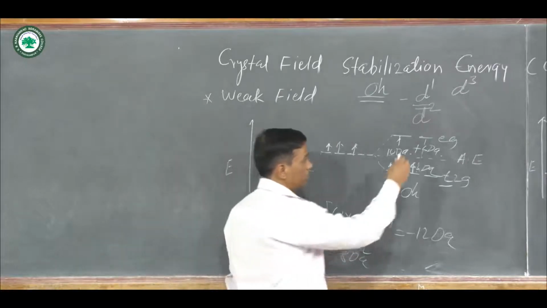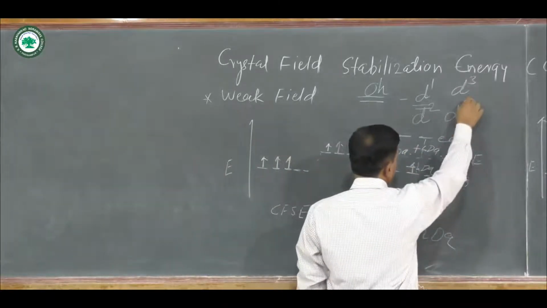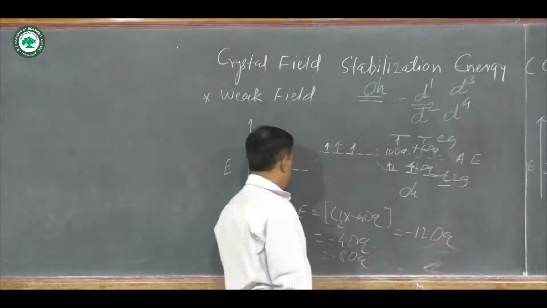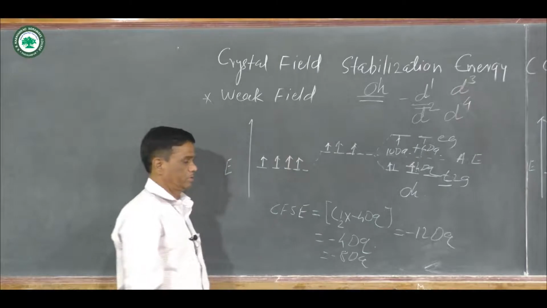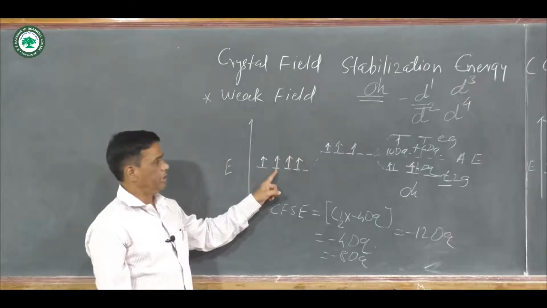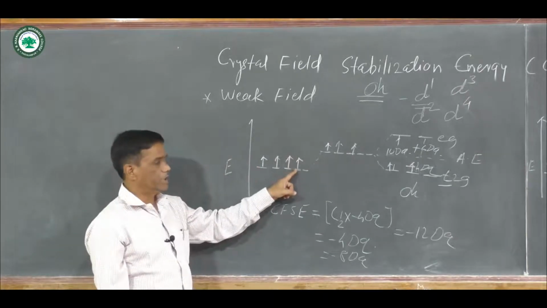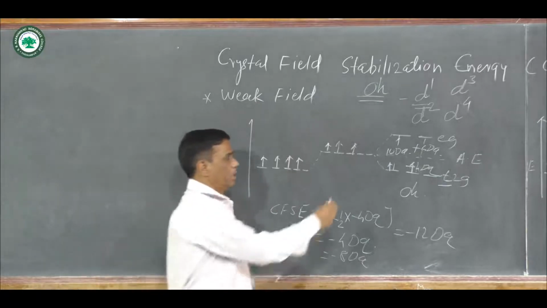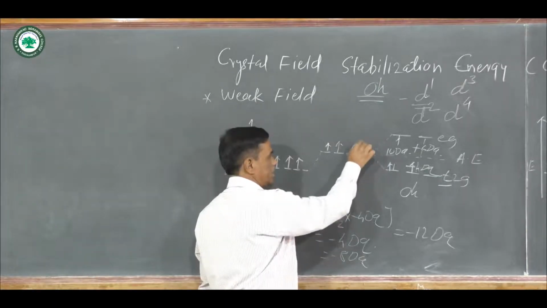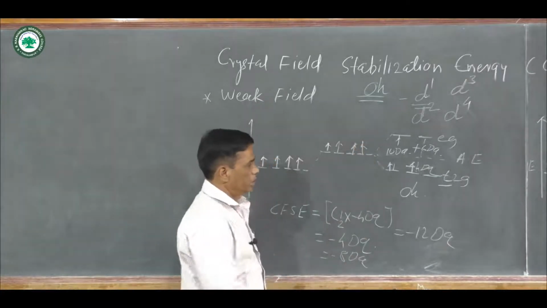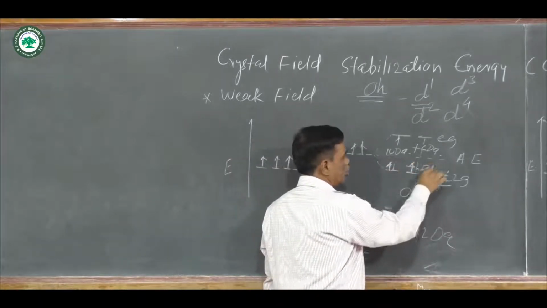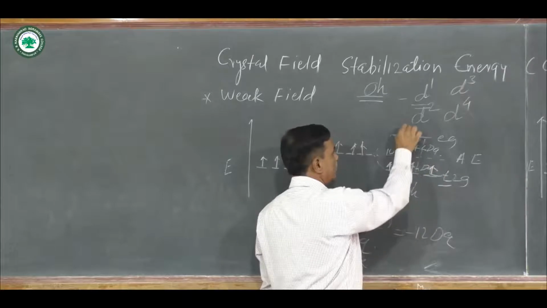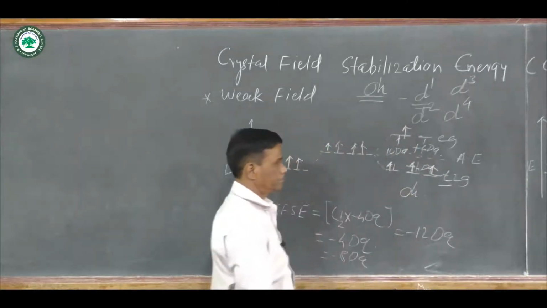If you go to the next system, that is the d4 system. In weak field, you know that there are 4 electrons in dxy, dxz, dyz, dx square minus y square. Then 1 electron here, second electron here, third electron is here, and fourth electron goes here.